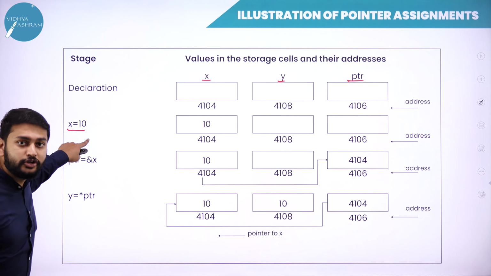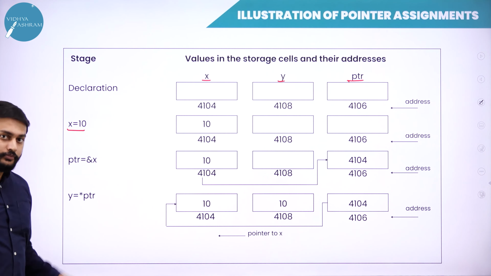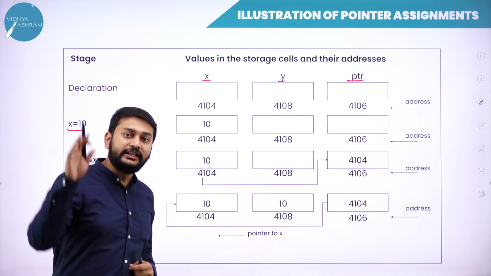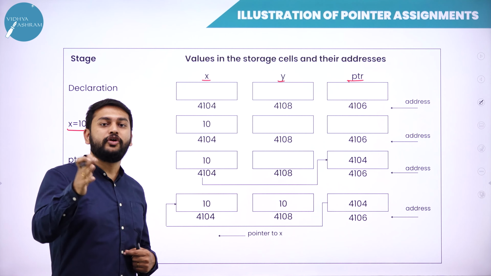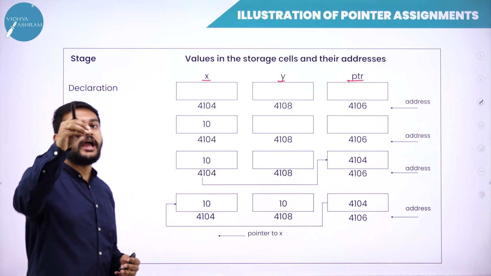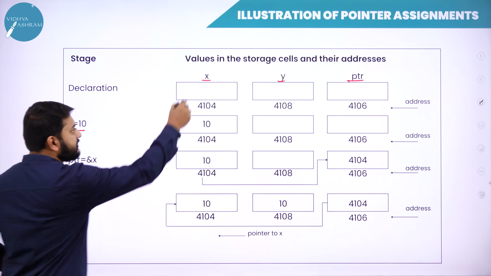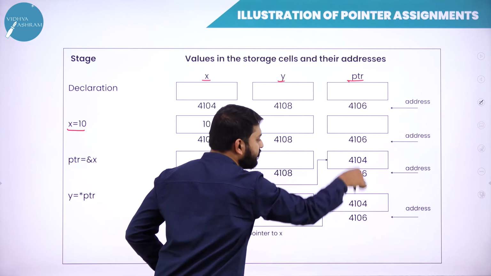What am I trying to do? I have assigned 10 to which variable? x. So what should happen now in the memory? In the place of x, I should place 10. Wherever x has got memory, in that particular place, I should place 10. So this is the place of x. This is the place of y. This is the place of PTR.